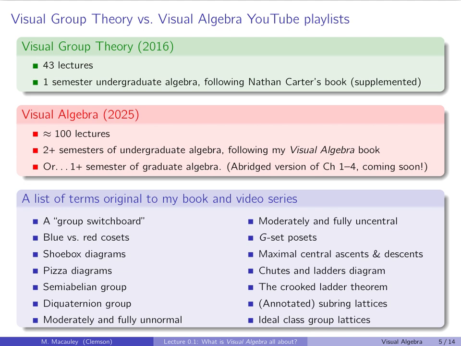Okay, so here's a list of terms that are original, at least in their meaning, to my book and video series. The group switchboard I already told you about. Blue and red cosets, which is a very nice mnemonic that I think is very effective. Shoebox diagrams, I'll talk about those, and we'll do the isomorphism theorems. Pizza diagrams, which actually is due to Doug Hofstetler.